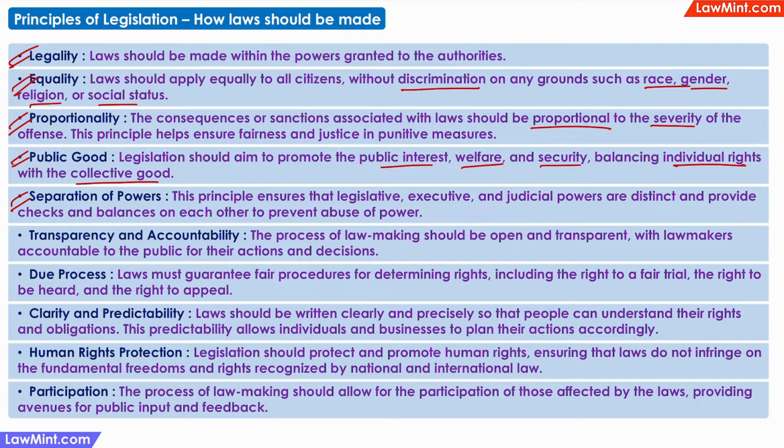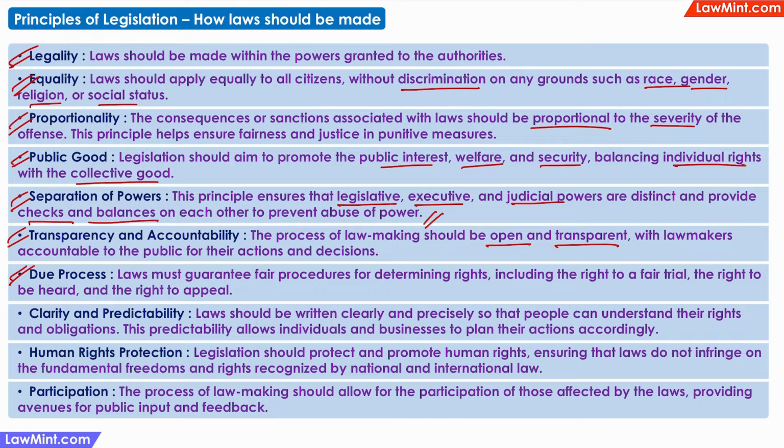Separation of powers. This principle ensures that the legislative, the executive and the judicial powers are distinct and separate and provide a level of checks and balances on each other to prevent abuse of power by any one branch. Transparency and accountability, which means that the process of making laws should be open and transparent and the lawmakers themselves should be accountable to the public for their own actions and decisions.